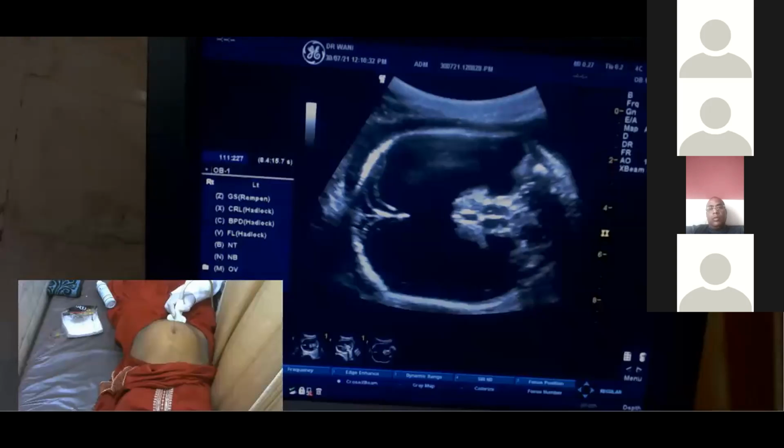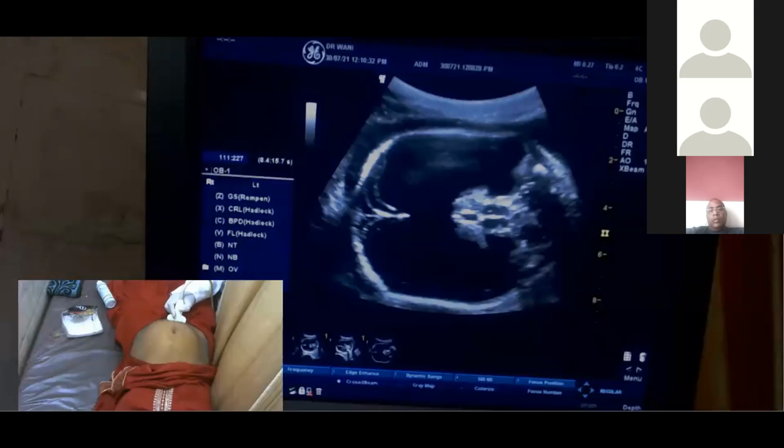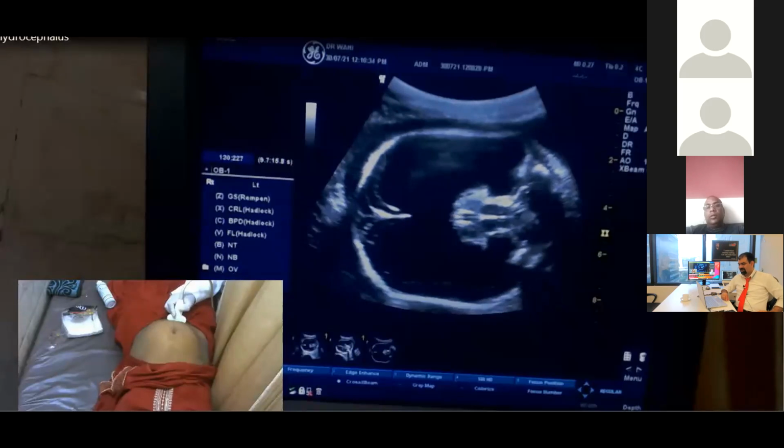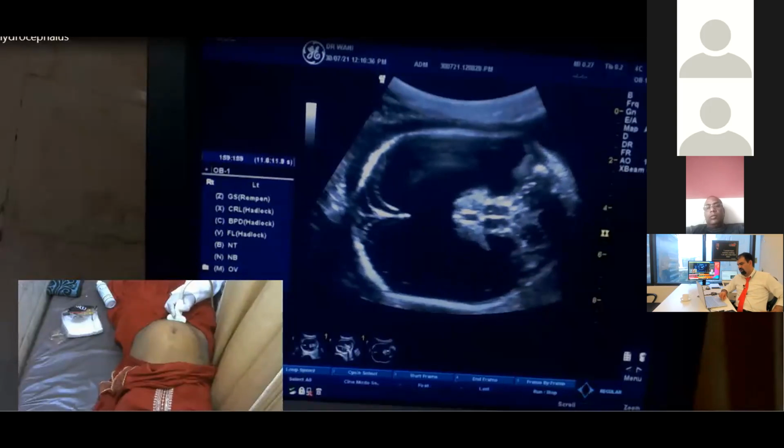No, sir. Normally, we can't see the third ventricle. Now, where is the third ventricle? In the thalamic region, in the center, in between the thalami. Now, if I get both lateral ventricles dilated, what is this structure over here? This is the third ventricle. Now see it live. So this is the third ventricle over here.